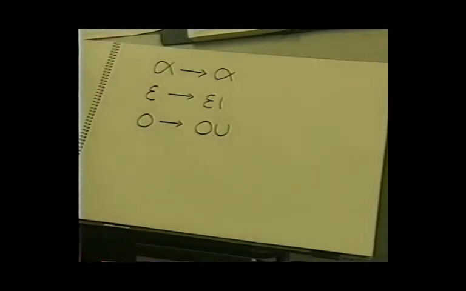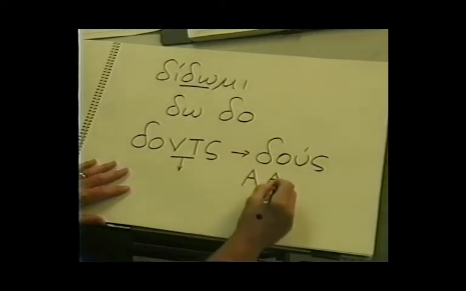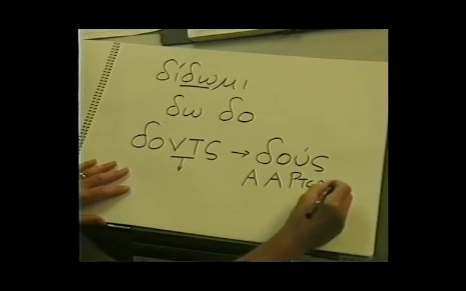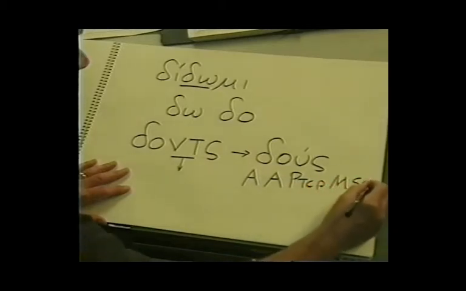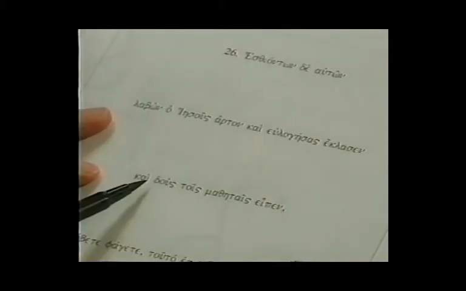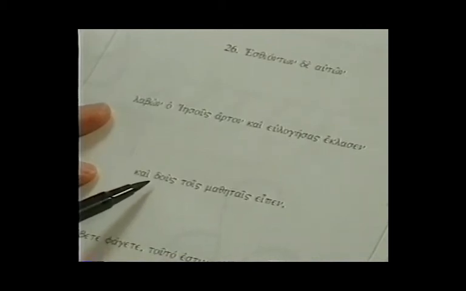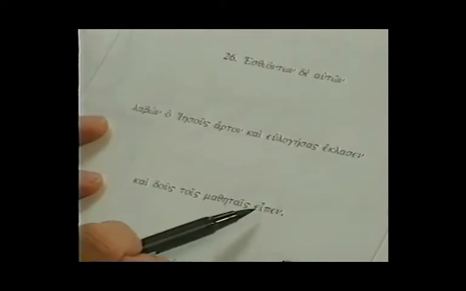So, this word dus is an aorist active participle, masculine, singular, nominative. And now let's look at it in our text. We notice there is no definite article in front of it. This is an adverbial participle. It is an aorist adverbial participle. And so it's telling us that the action contained in this participle happens before, or antecedent to, the action of the verb which it is modifying.